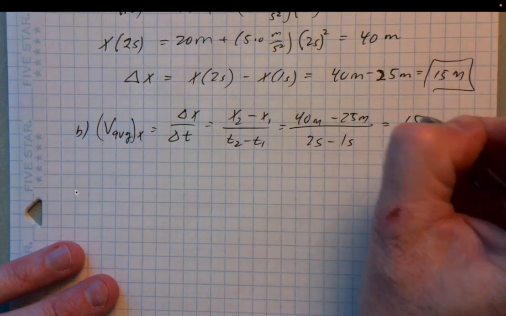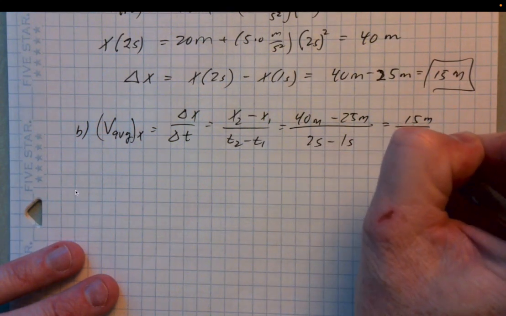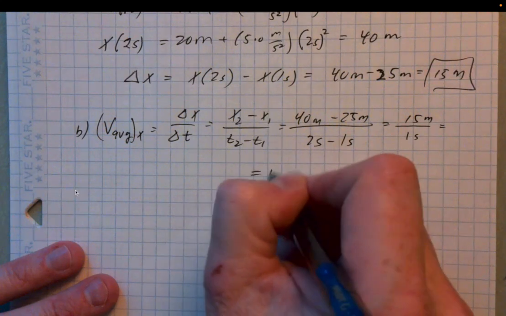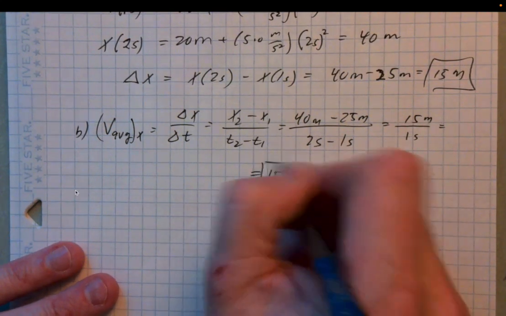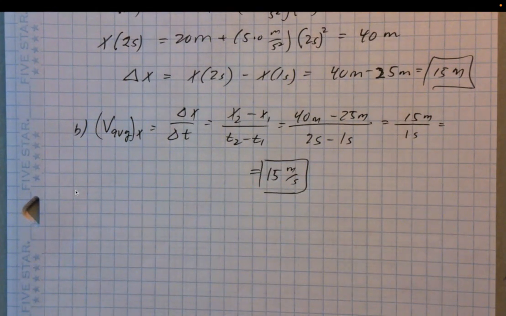So this is 15 meters over 1 second. So this is 15 meters per second. Okay, so our average velocity between 1 and 2 seconds was 15 meters per second. All right, very good.